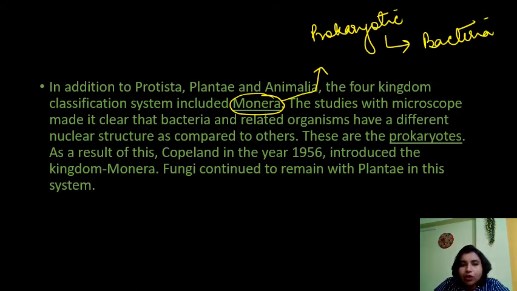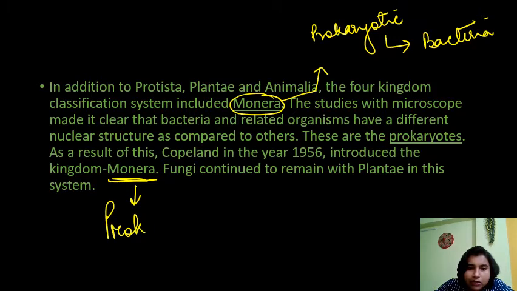So the study with the microscope made it clear that bacteria and related organisms have a different nuclear structure as compared to others. They are termed prokaryotes because they do not have a nuclear membrane surrounding the nucleus, right? So they needed to be grouped into one more kingdom, and Copeland named that kingdom Monera, which includes all the prokaryotic organisms. Fine. So that is what we call Kingdom Monera. It includes all prokaryotic organisms.